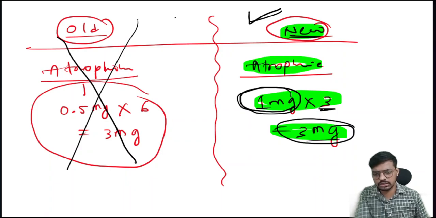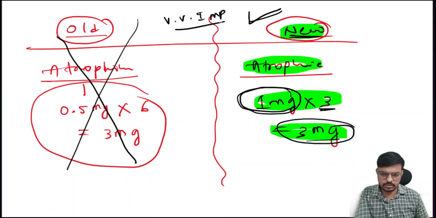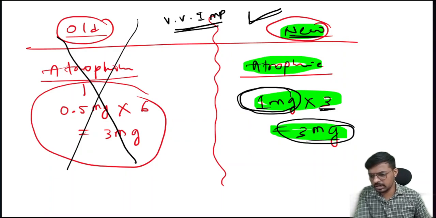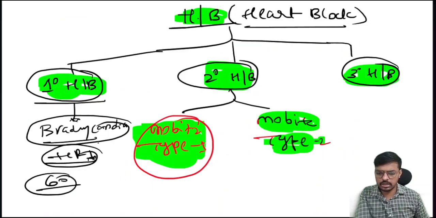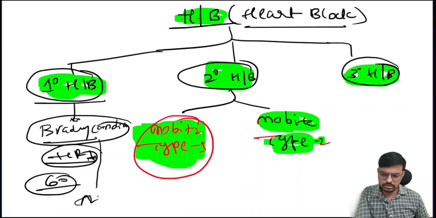This is a very important question for you all, right? So it will be helpful. In the first degree heart block, we use atropine as the drug of choice. And in the second degree heart block, the first drug also is atropine.